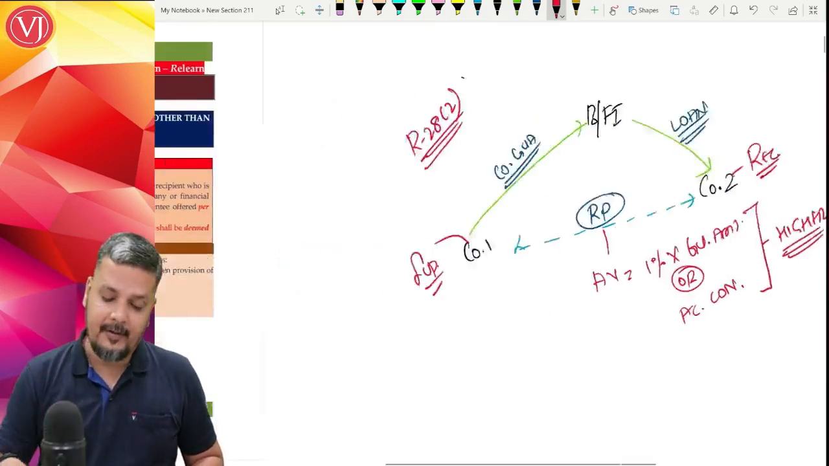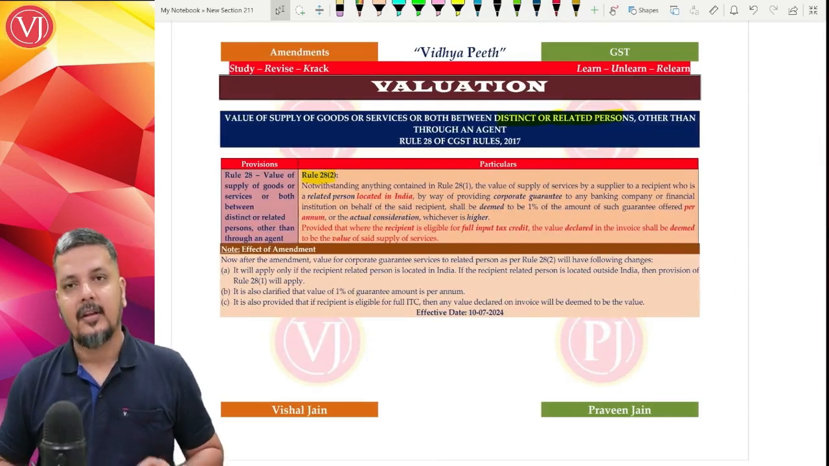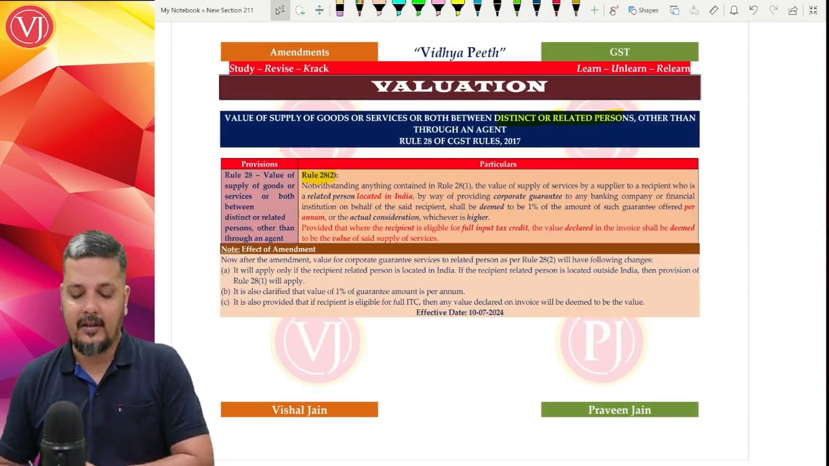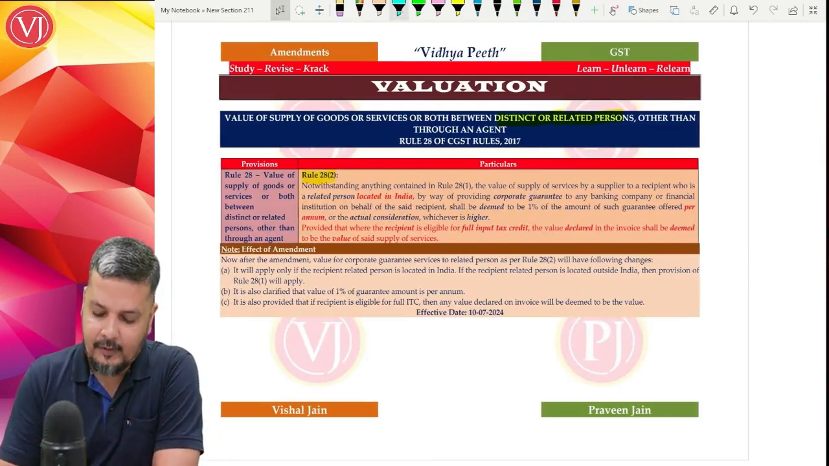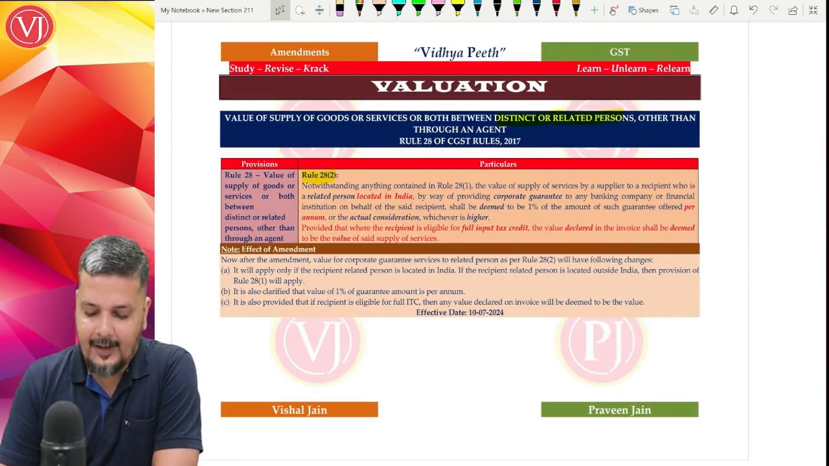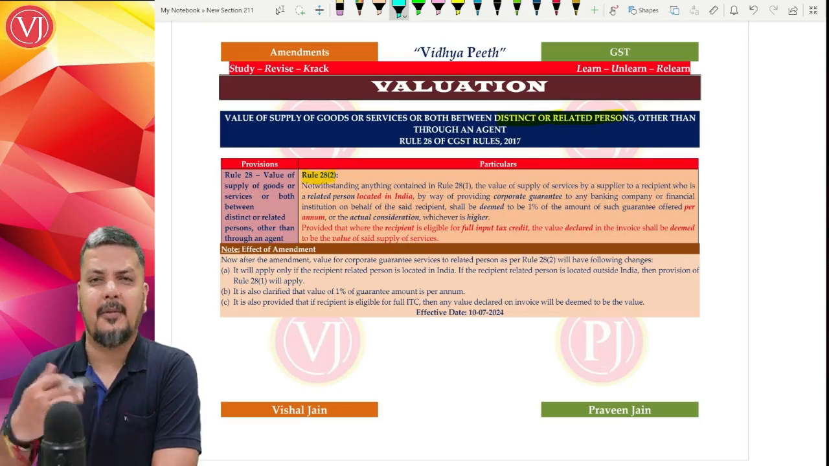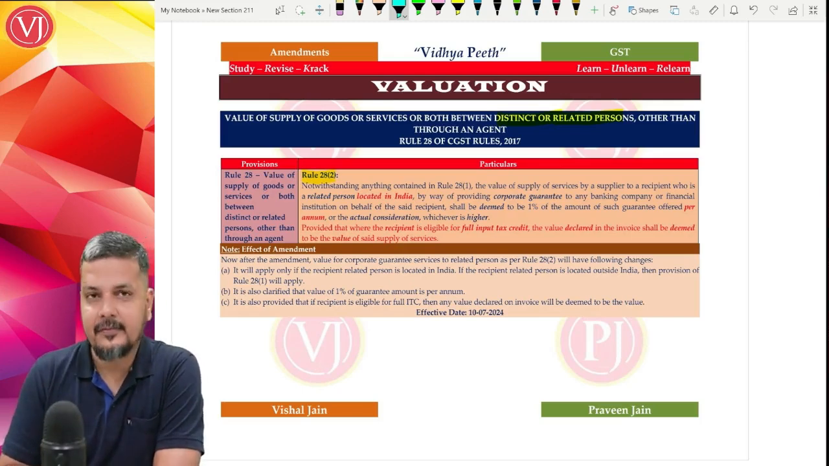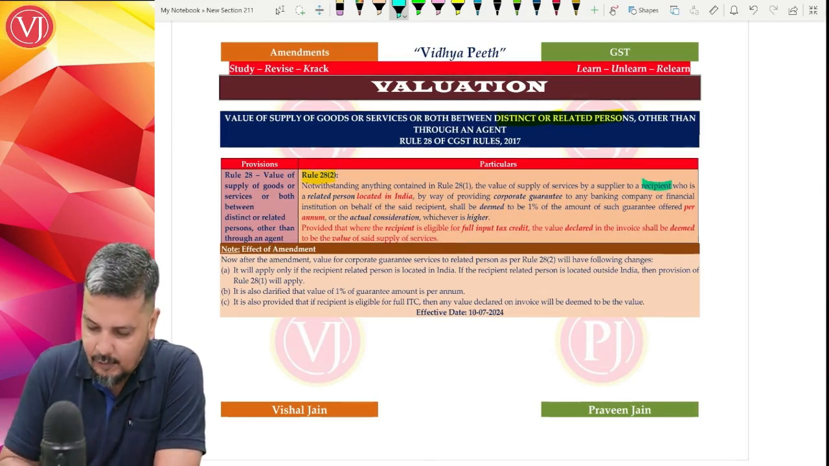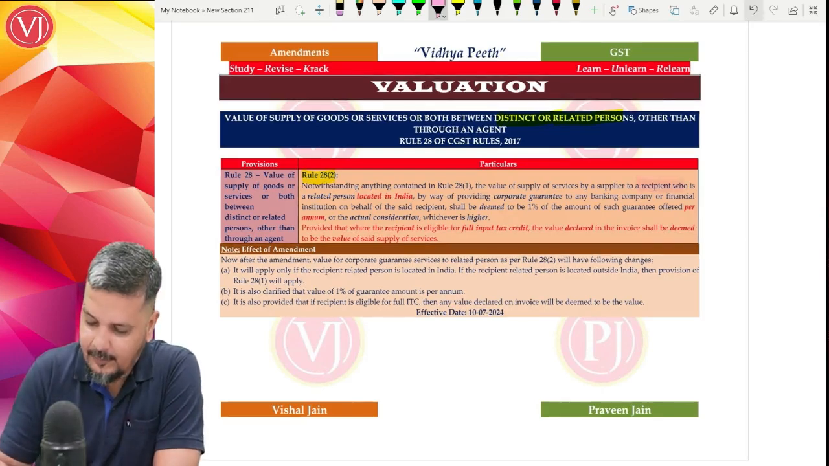Now, what are the amendments? What they have brought into the picture is, first, that this recipient should be located in India. The first point is that they have very categorically said that the recipient should be in India. The supplier can be in India or outside India, but the recipient, the related person, should be in India.